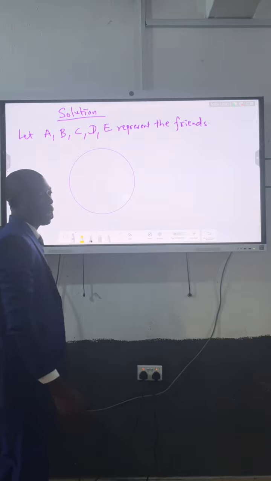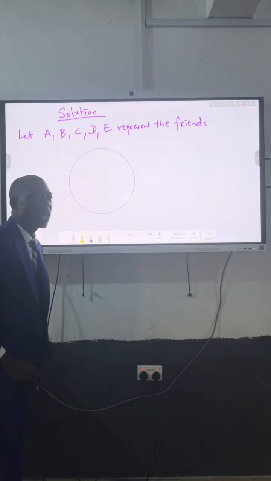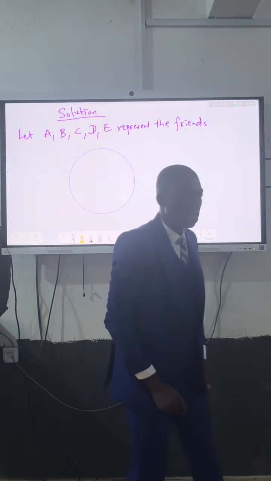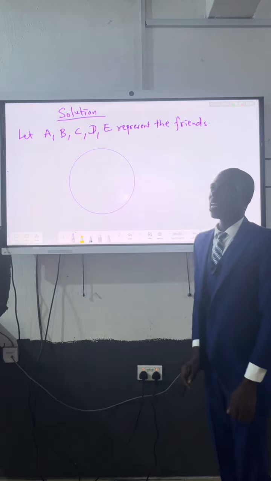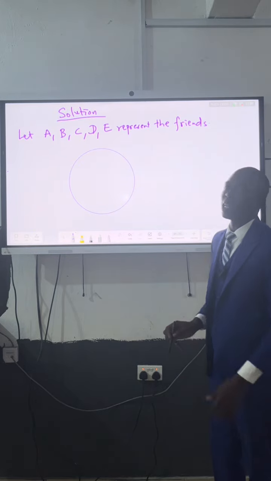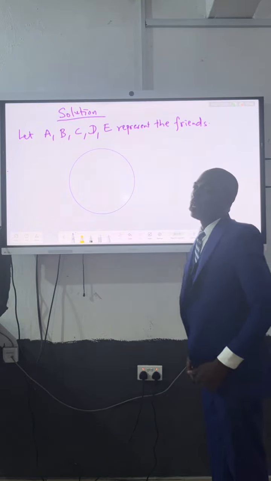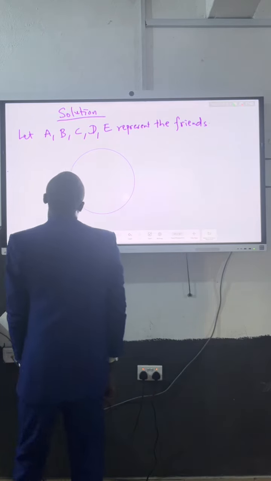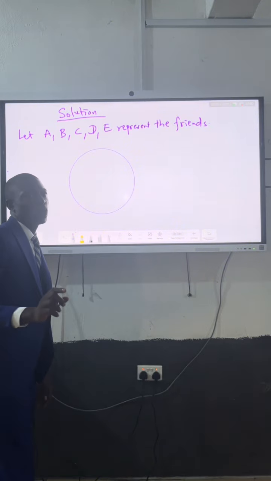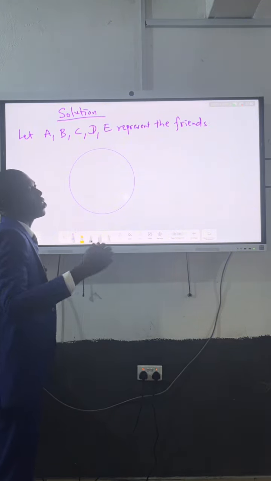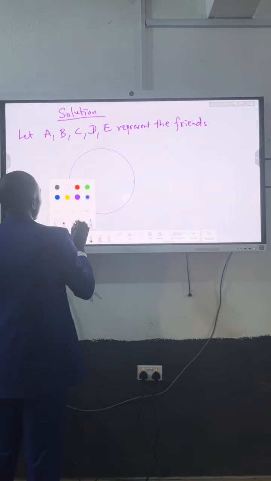All right, so we are here. Now, if 2 friends are not meant to sit next to each other, let the 2 friends that should not sit next to each other be A and B. Now, let's fix one of them first.